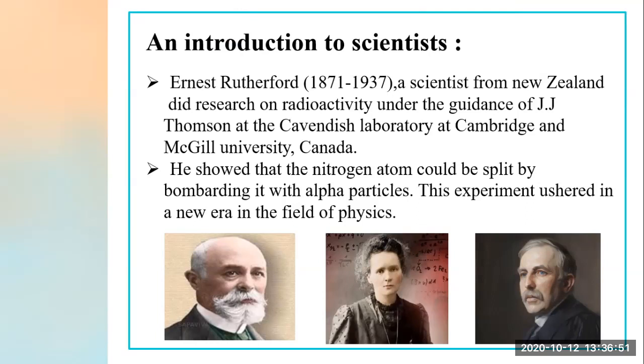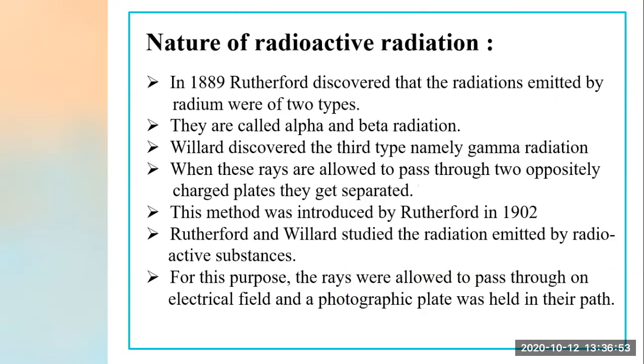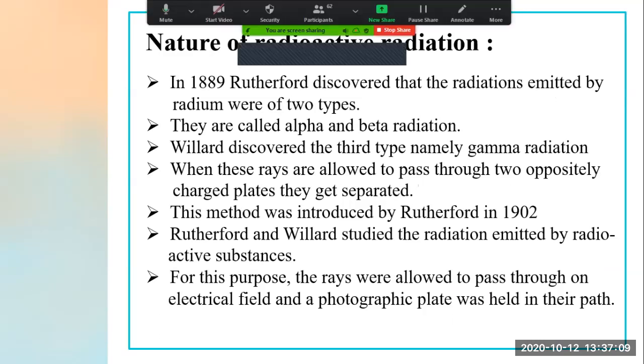Now, let's go back to the radiation. These were the scientists who worked on radioactive substances. Now we are going to learn the nature of radioactive substances. In 1899, Rutherford discovered that the radiations emitted by radium were of two types.